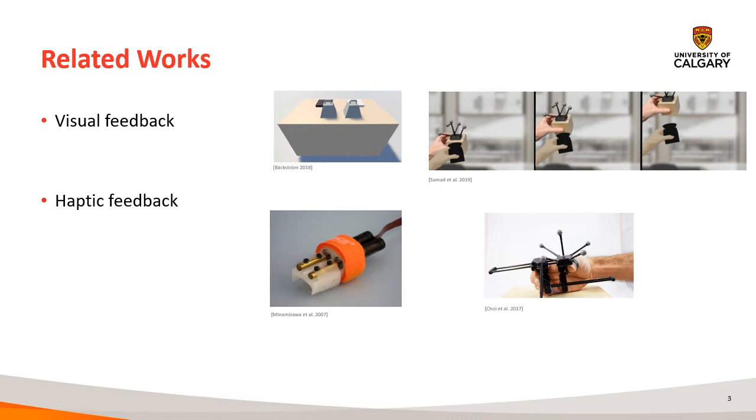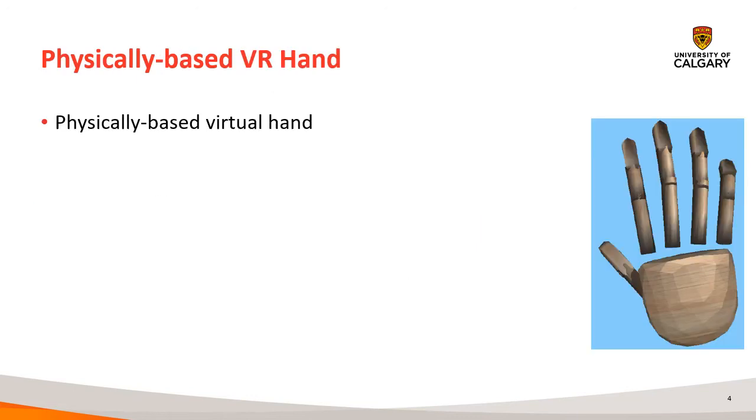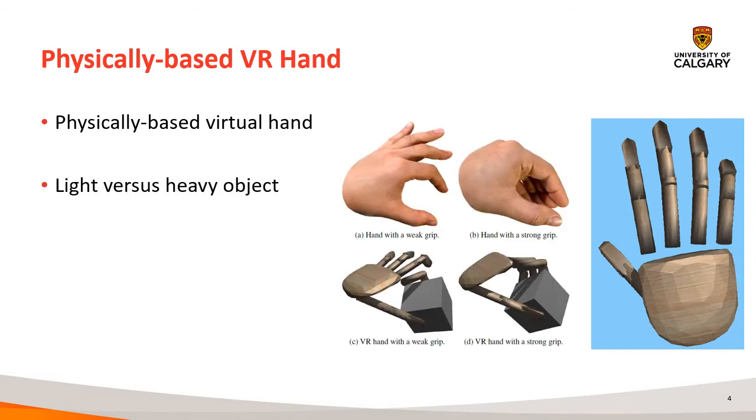Now, our method for mass rendering is using a physically based visual hand. This visual hand is made from multiple rigid parts which are coupled using visual spring dampers with their corresponding parts in the user's actual hand. This allows a user to pick up an object without the visual hands penetrating it.